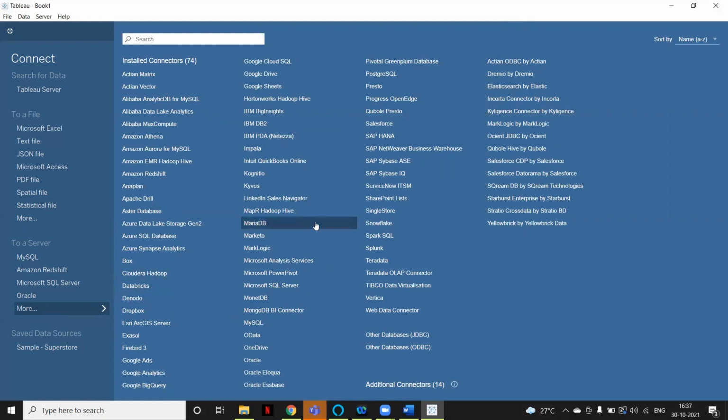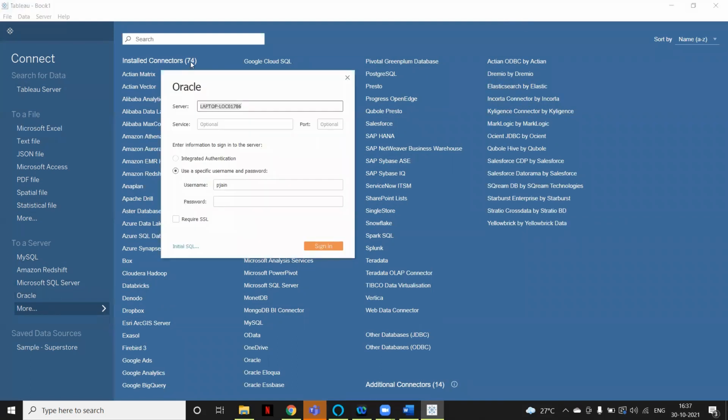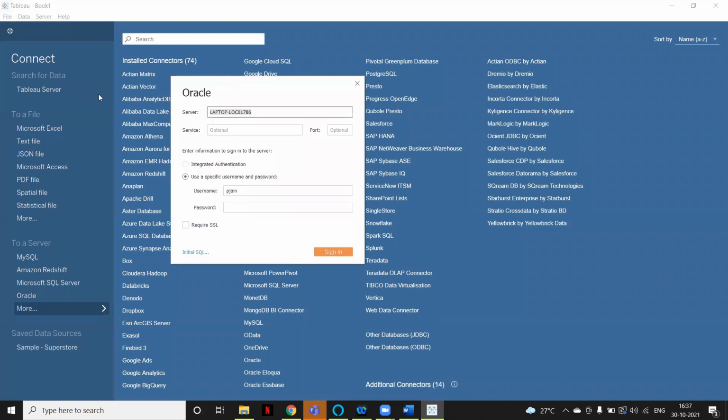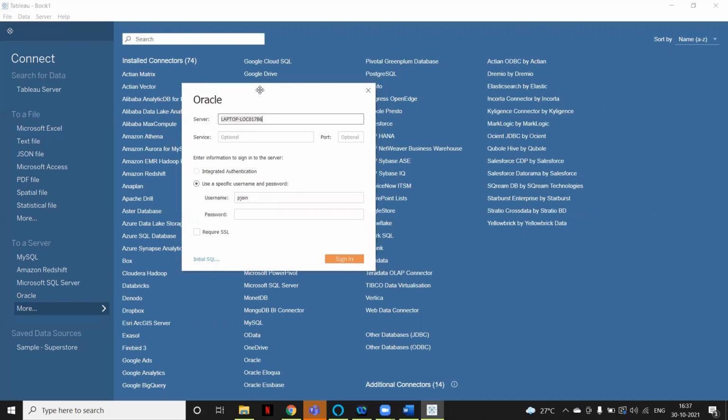I have installed Oracle and SQL Server on my machine, so I will show you how you can connect to Oracle or SQL Server. Here you can see the Oracle and SQL Server connections. I will click on Oracle. When you click on any connector or database here, it opens this dialog box, and here you have to mention the details.